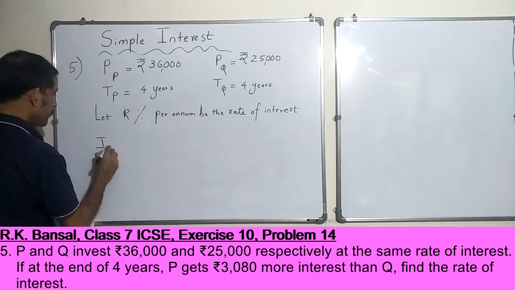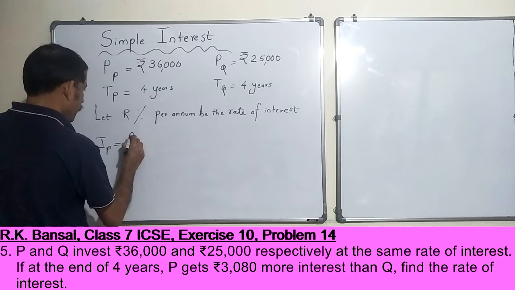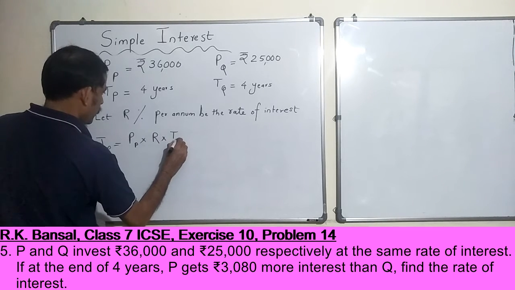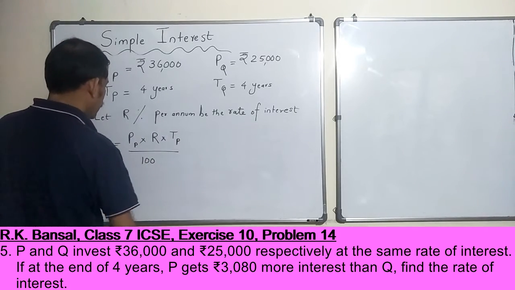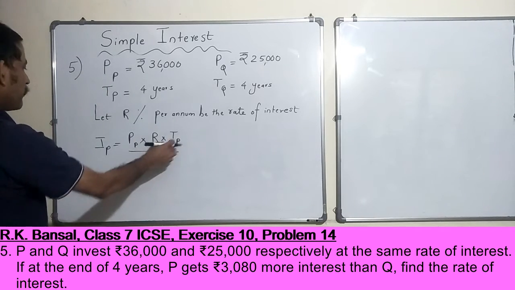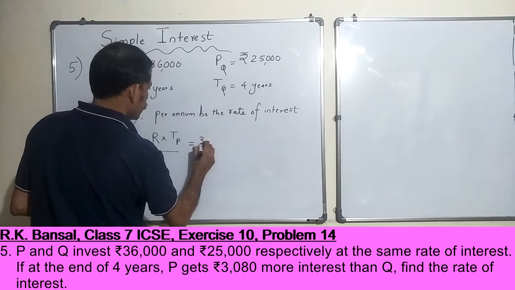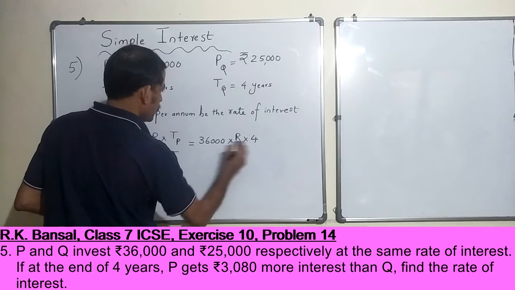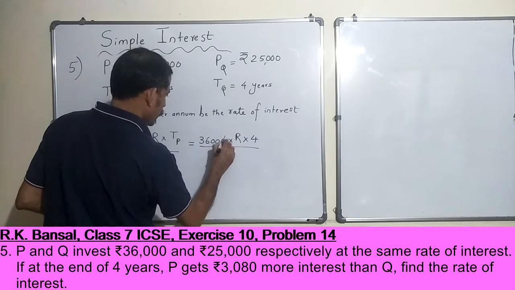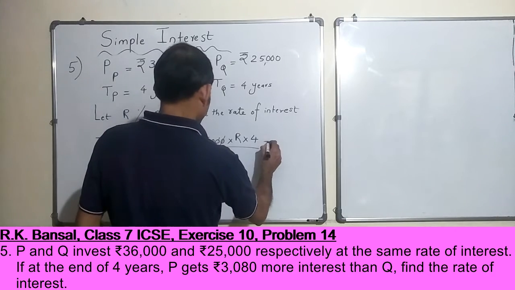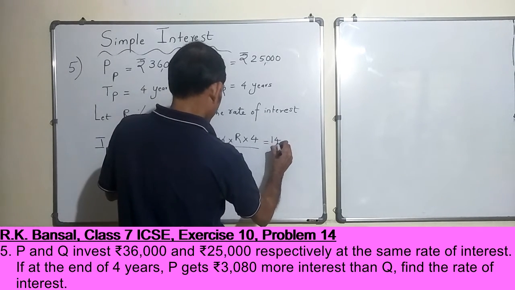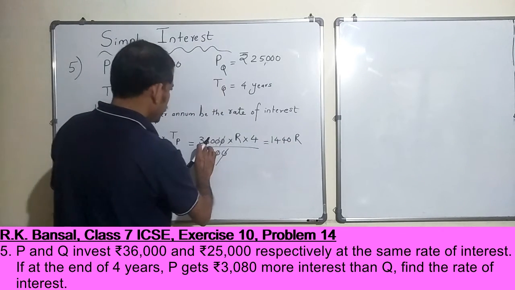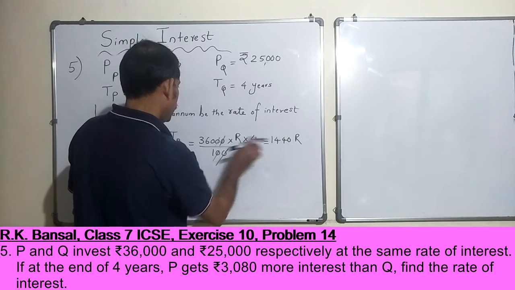So interest earned by P is nothing but, do you agree? Just the formula substitution. Okay, so principal into rate of interest into time period by 100. So this is 36,000 into R into T is 4 years by 100. Okay, so that comes to 1440 R. I hope I have not made a mistake. 36 into 4 is 144, and then 10 is pending.